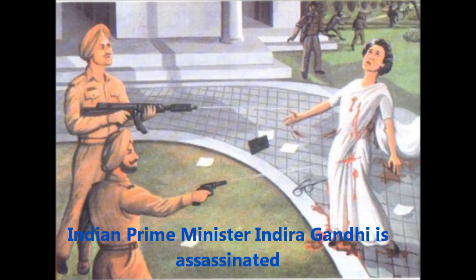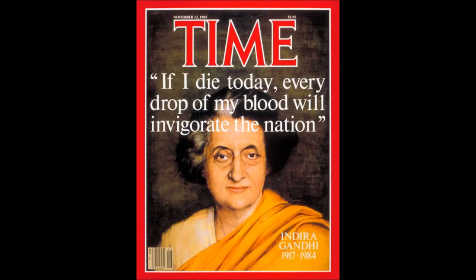31 October. Indian Prime Minister Indira Gandhi is assassinated by her 2 Sikh security guards. Her son Rajiv Gandhi succeeds her as Prime Minister.